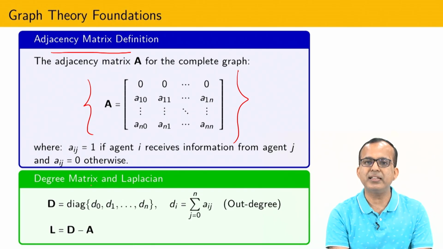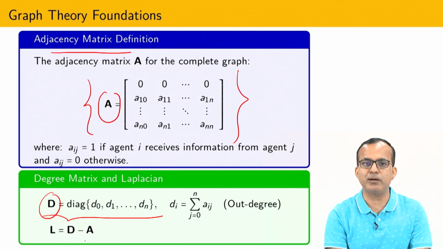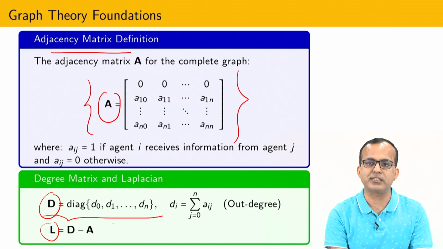After that I have to formulate this matrix D, because with the help of this matrix and the adjacency matrix one can formulate the Laplacian matrix, and the Laplacian matrix is very important to maintain stability as well as the formation. So, how does one substitute the diagonal of D0, D1 and Dn?